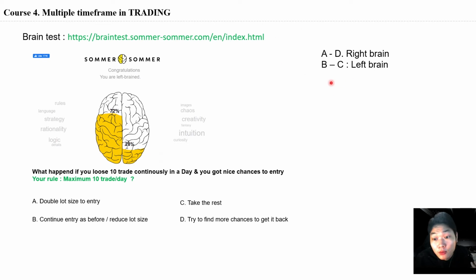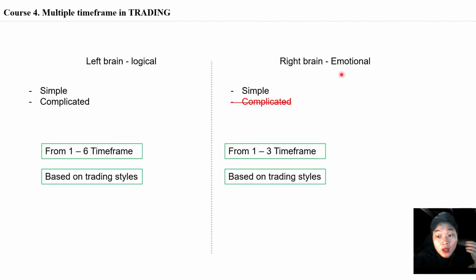And here is the result. If you choose A and D, it means that you are a right brain person. If you choose B and C, it means that you are a left brain person. And after you understand whether you are left brain or right brain, you can also know whether you are a simple person or an emotional person.